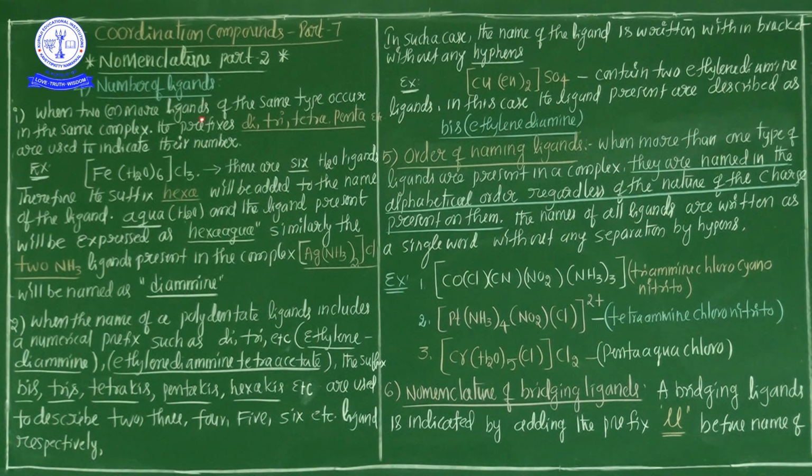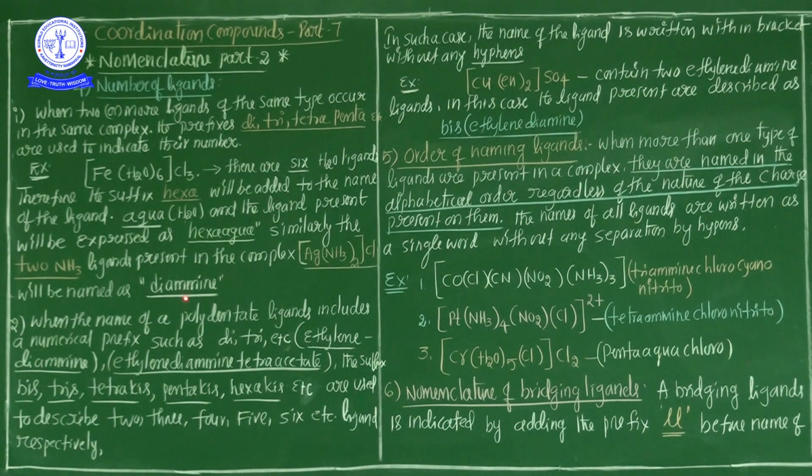One more example for the same rule: two NH3 ligands are present in the complex [Ag(NH3)2]Cl. Here the central metal ion is Ag+ and the ligand is NH3. The NH3 molecule is generally known as ammonia, but here it acts as a ligand. The ligand name for ammonia is ammine. The ammine is present two times, and for two times we use di. So the ligand will be named diammine.